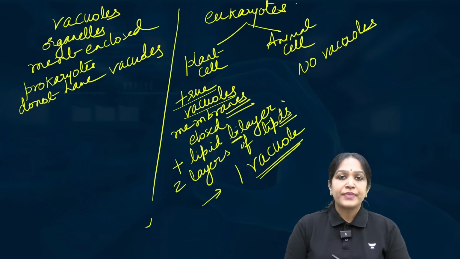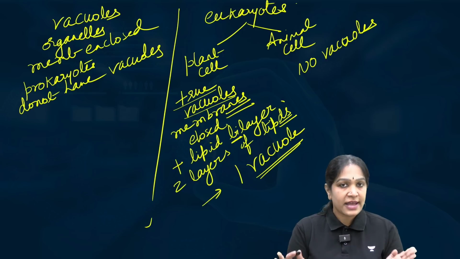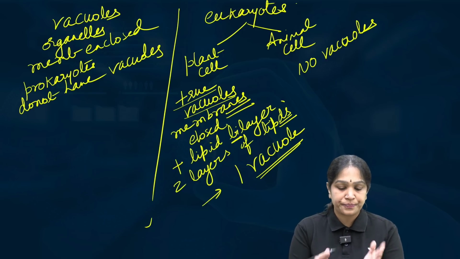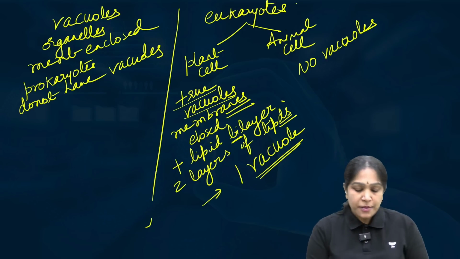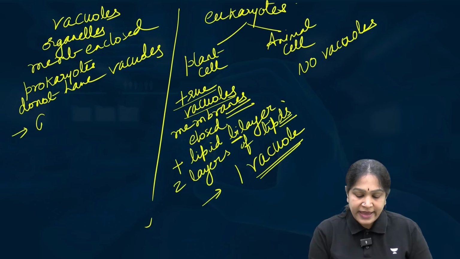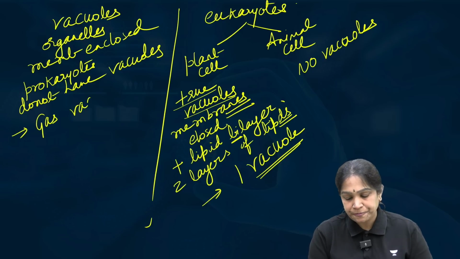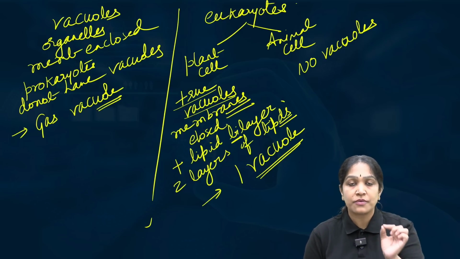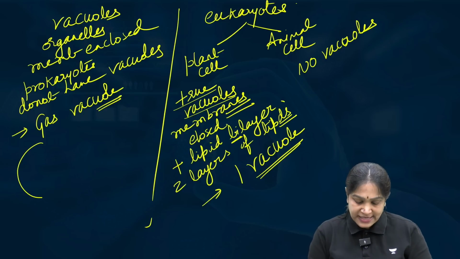Okay. And now I told you that prokaryotic cells do not have a vacuole because they don't have any other organelles either. But sometimes prokaryotic cells do have something called a gas vacuole. Why is this needed?